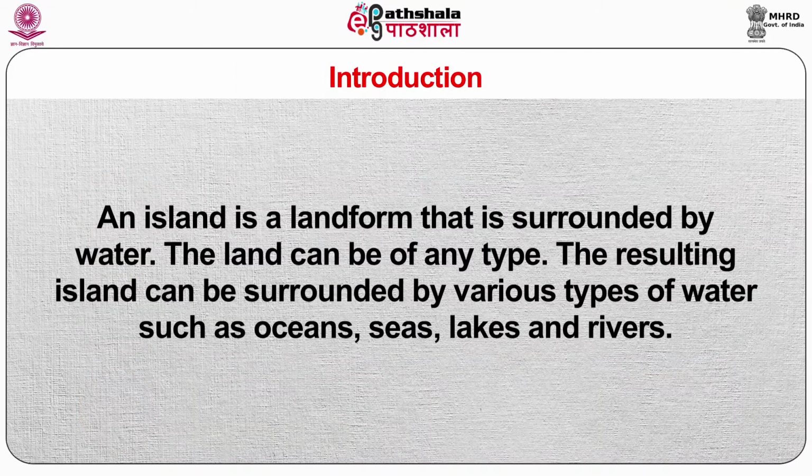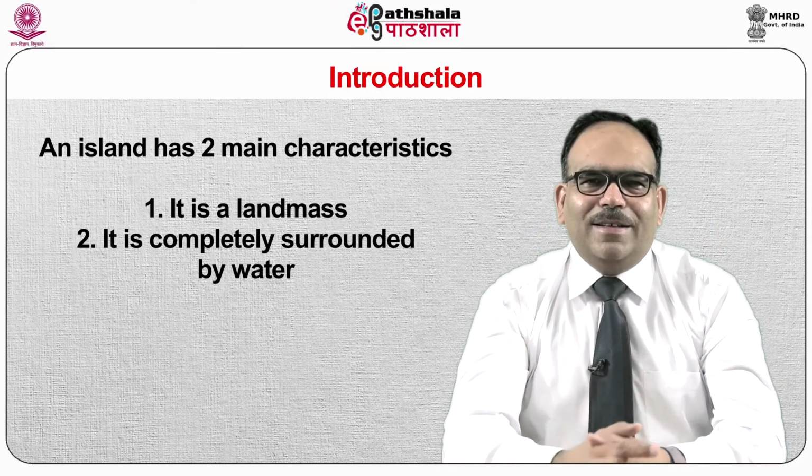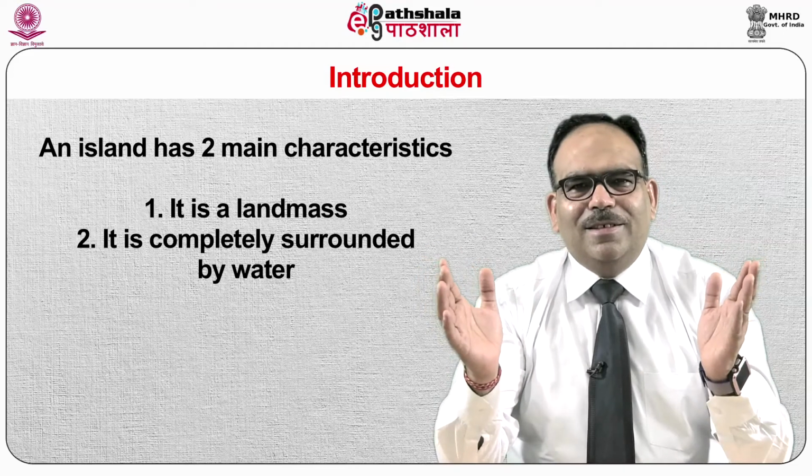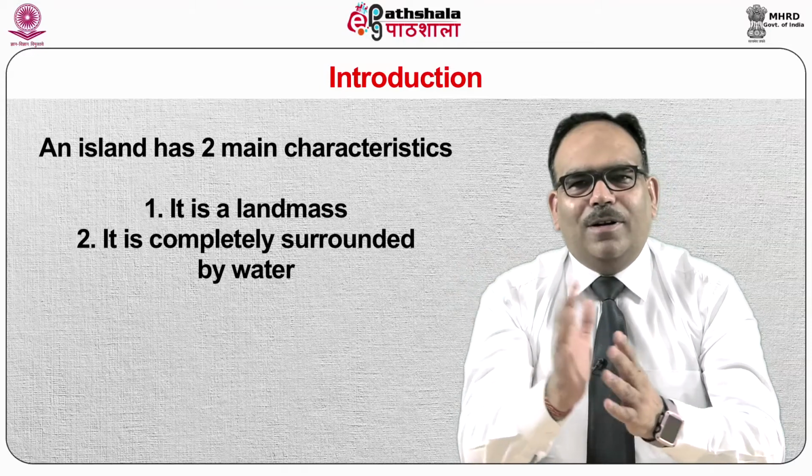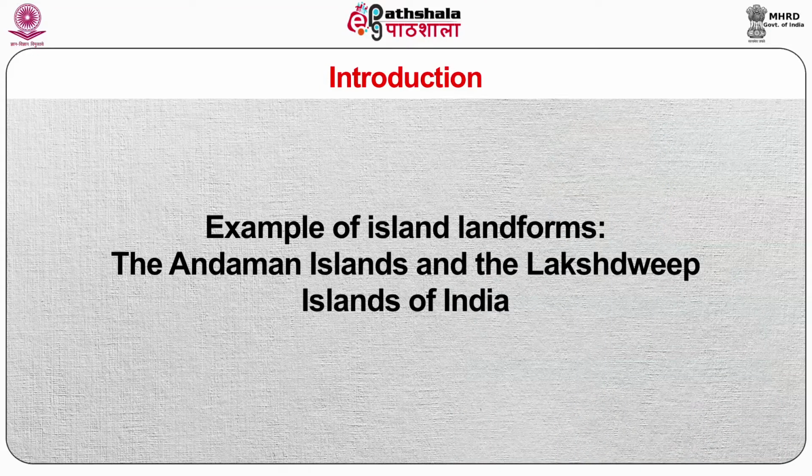An island is a landform that is surrounded by water. The land can be of any type. The resulting island can be surrounded by various types of water such as oceans, seas, lakes and rivers. An island has two main characteristics: it is a landmass and it is completely surrounded by water. Examples of island landforms are the Andaman Islands and the Lakshadweep Islands of India.